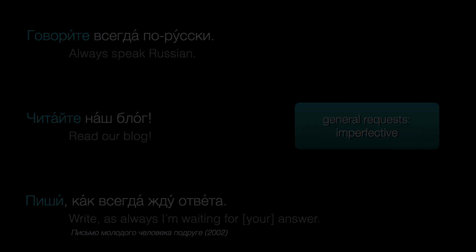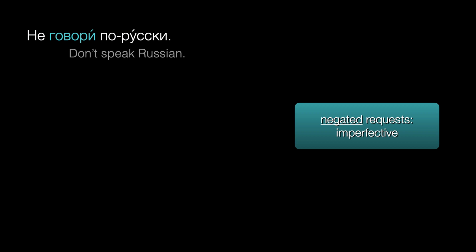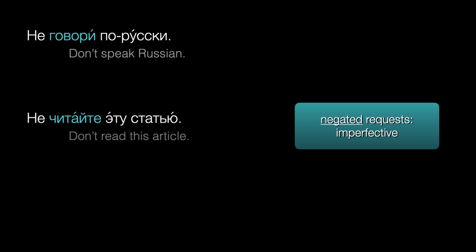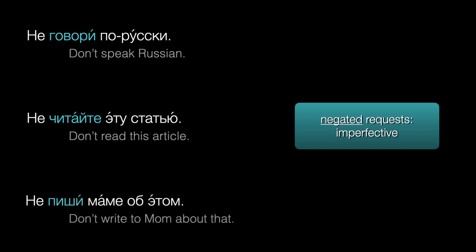For negated commands, to tell someone not to do something, we normally use the imperfective. Не говори по-русски. Не читайте эту статью. Не пиши маме об этом. I think there's kind of a logic here. If something hasn't happened and I don't want it to happen, it makes sense to use the imperfective because there probably won't be a result.